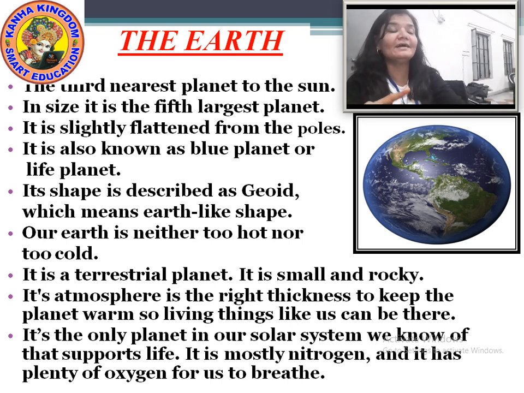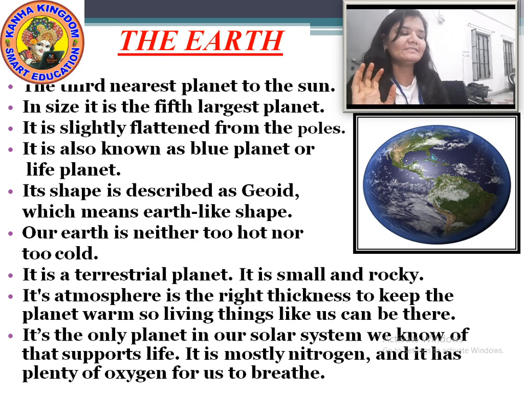Now Venus, it is considered as the Earth's twin. Do you know? Venus is known as the twin of the Earth. Why? Because in shape and size, it is very similar to our Earth. Venus is also known as the morning star or evening star. When the sun rises in the morning, you can see Venus very easily. And when the sun sets, it can also be seen again. So Venus is known as the morning star and the evening star.